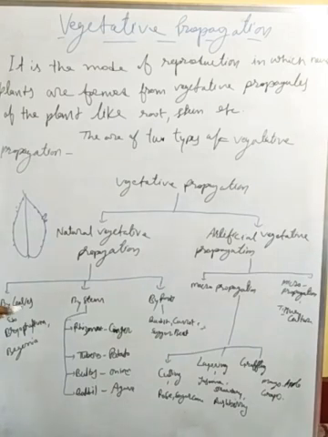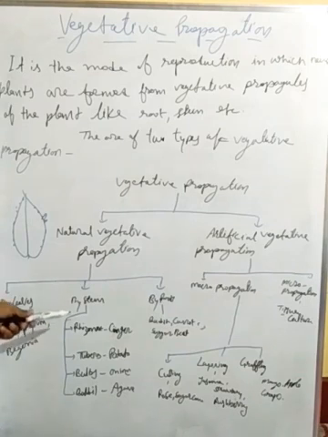If you want to grow new plants from the stem, there first should be a node in the stem. Without a node, the bud will not form, neither from the root nor from the shoot.